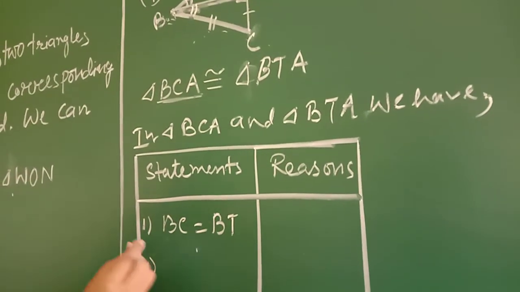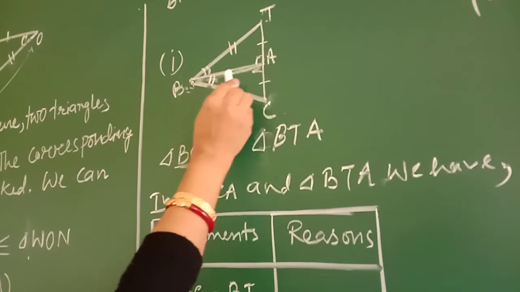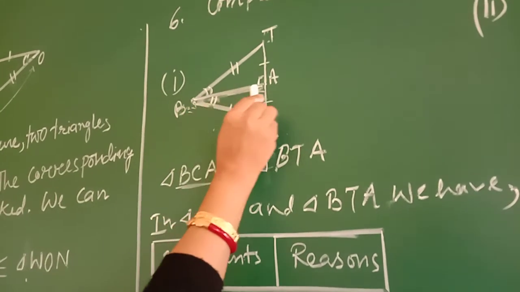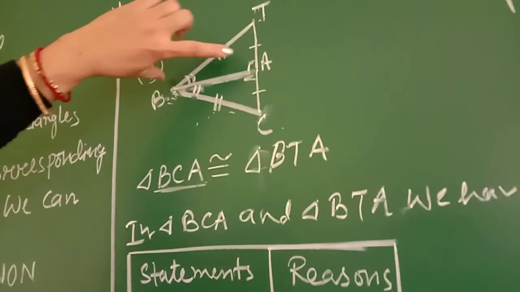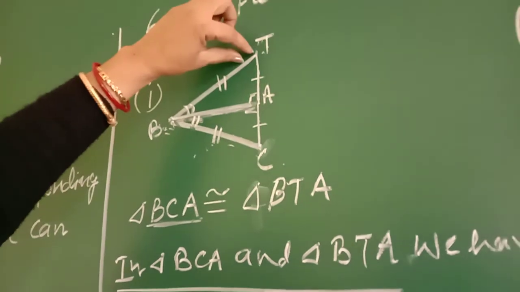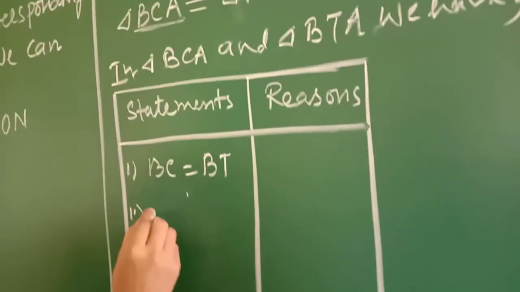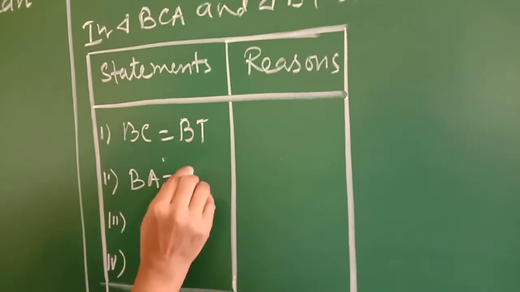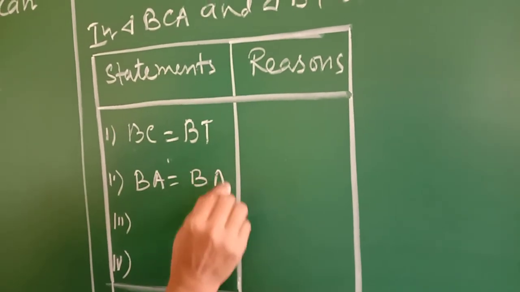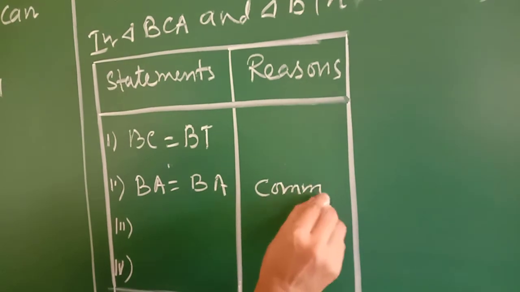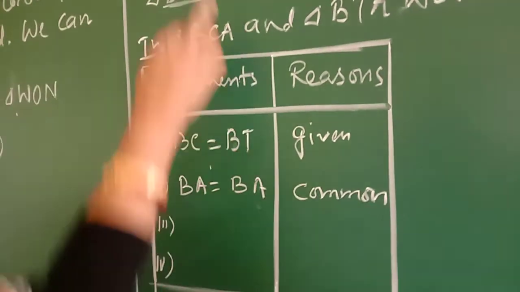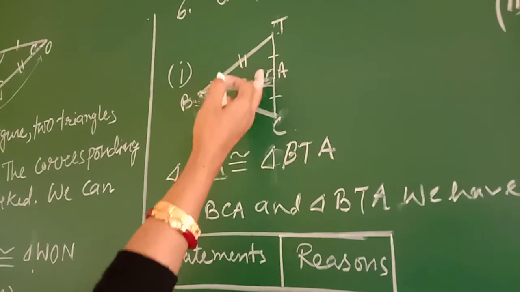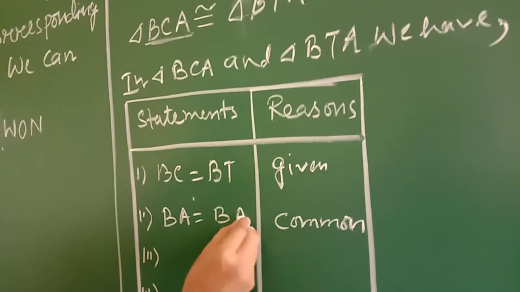And BA is common in both triangles, because this triangle uses this side BA and the other triangle BTA also uses this side. We have to write the reason also. BC equals BT, it was already given, so I write given. BA is used in both triangles, so I can write BA is equal to BA, common.